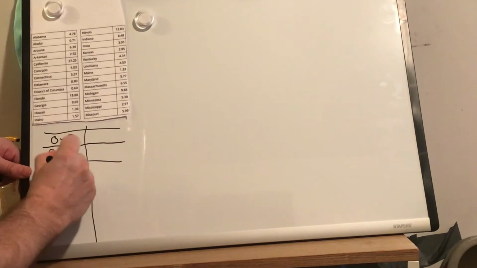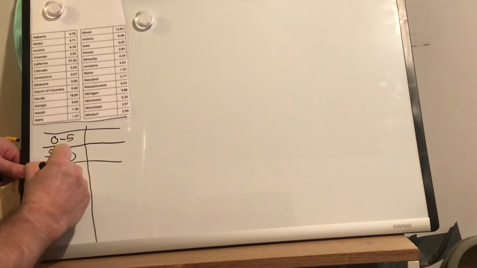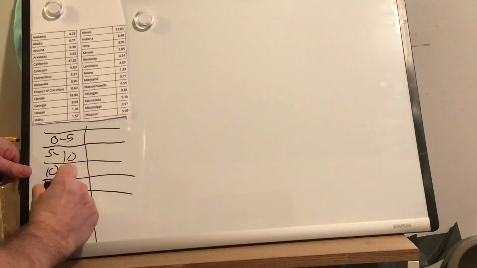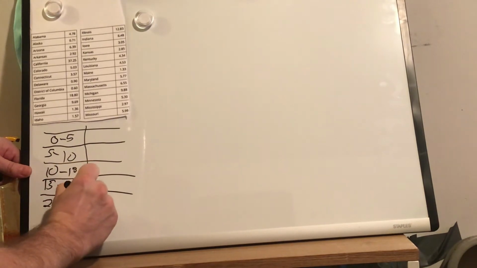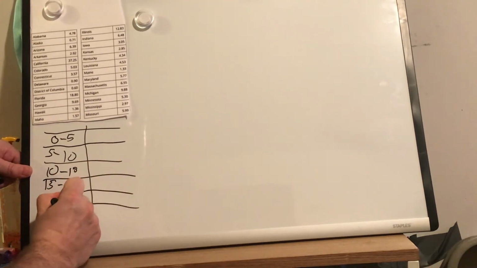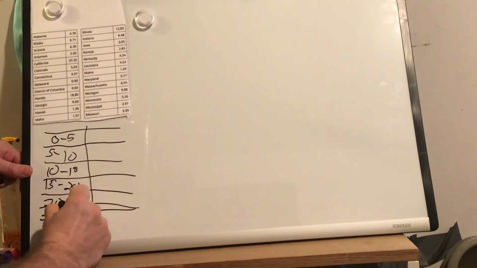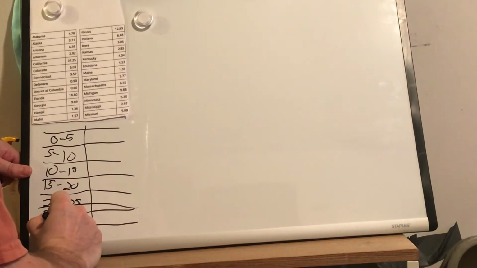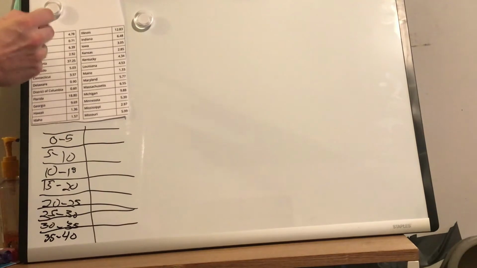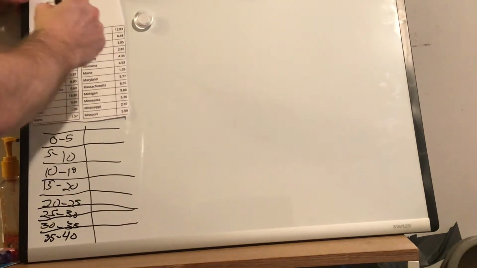Next I'm going to do 10 to 15, 15 to 20, 20 to 25, 25 to 30, 30 to 35, and 35 to 40. With each of these numbers, I'm going to check off which bucket it falls in.